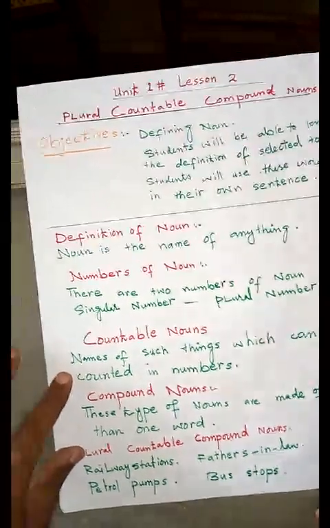You have to make just 3 examples of plural countable compound nouns, and you have to use all 3 examples in your own sentences. It will be your homework. Make easy sentences using plural countable compound nouns. I will check your homework. You can submit your homework on a WhatsApp group. I will check every single homework.